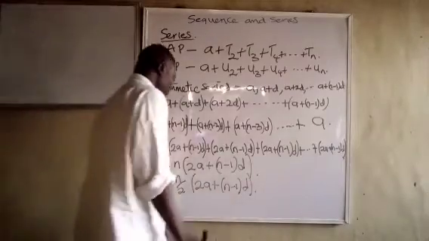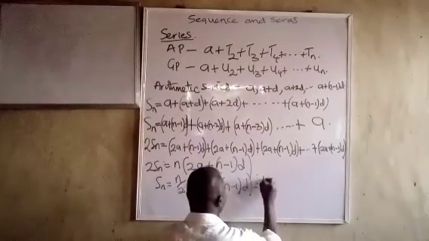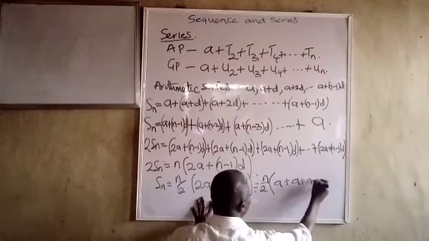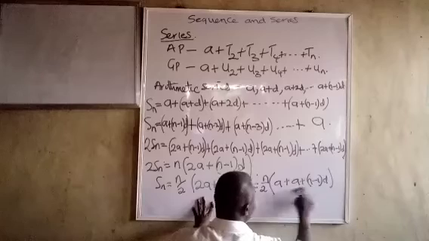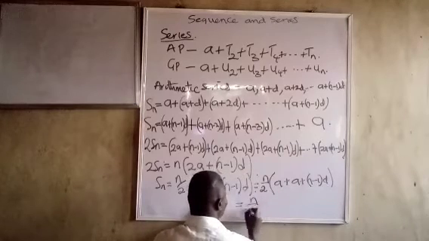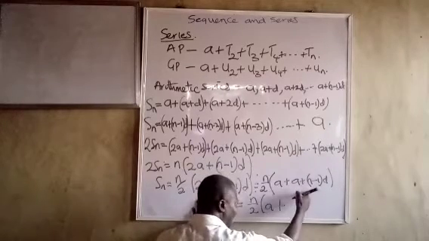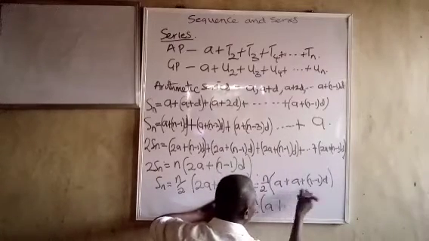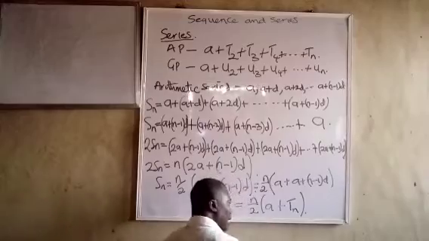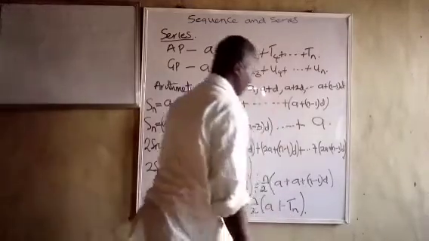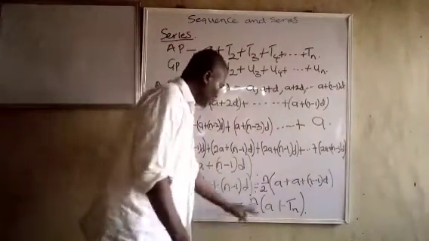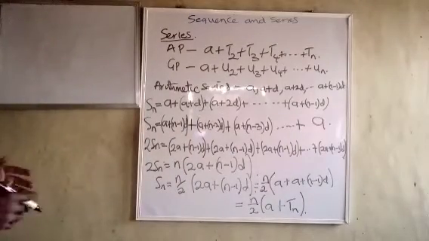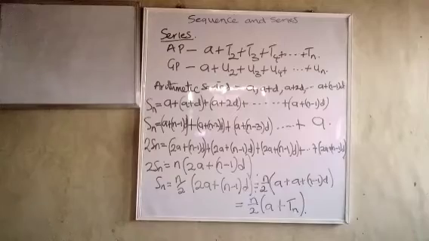We can still bring out another thing. If you look at this, it's equal to N over 2 into A plus N minus 1 into D. If you look at this, this is the nth term. So it's going to be N over 2 into A plus the last term of the sequence in the series, let's call this one Tn. Some people might say L, whatever. So this is the last term, Tn. So it's going to be N over 2 into A plus Tn. Very straightforward. That is for AP. There are still some other formulas about the products and so many other things there.